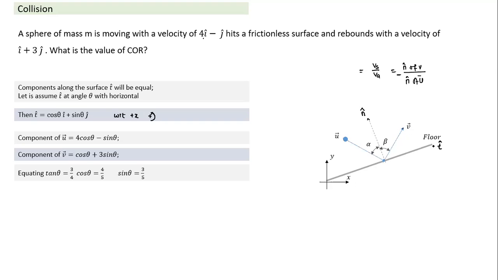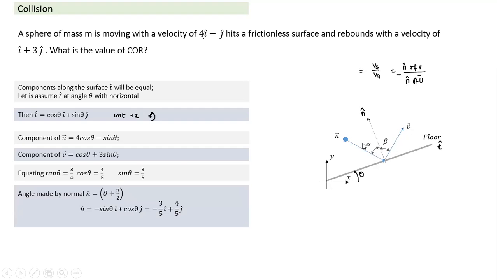But once I have found the t cap vector, if t cap makes angle theta from here, n cap will make an angle theta plus pi by 2. So I can write the n cap vector. I'm doing this problem again to repeat. What is the angle made by the normal vector? Theta plus pi by 2. So what is the n cap vector? N cap vector will be cos theta plus pi by 2. So cos theta plus pi by 2 becomes minus sin theta i cap plus cos theta j cap.